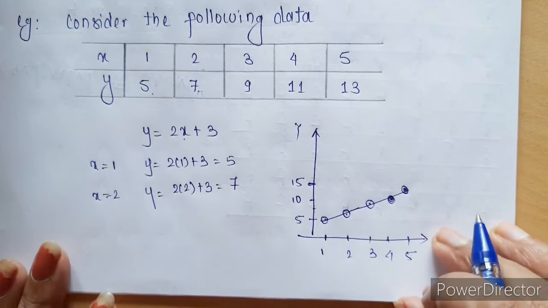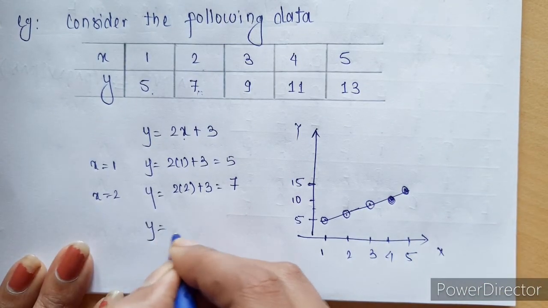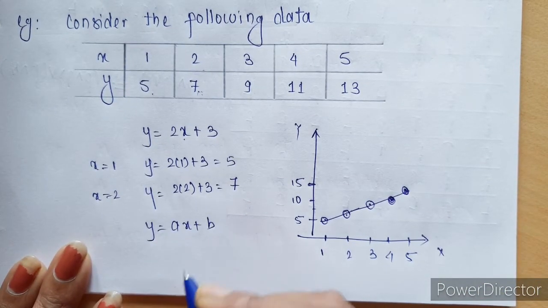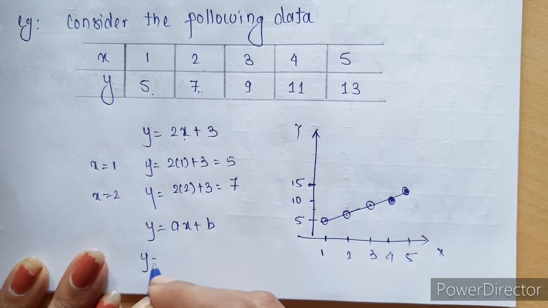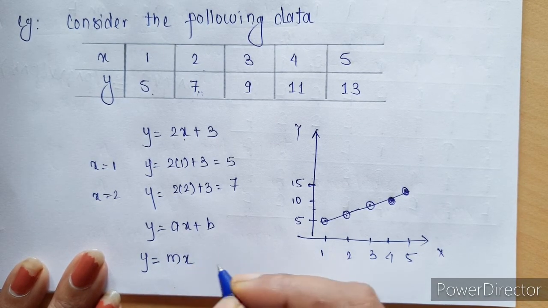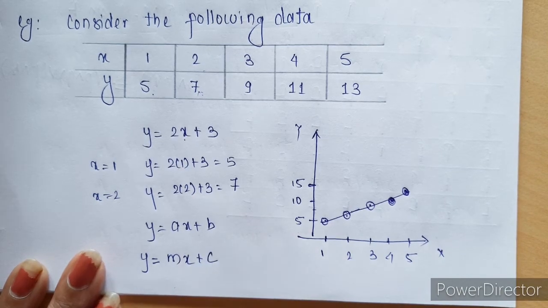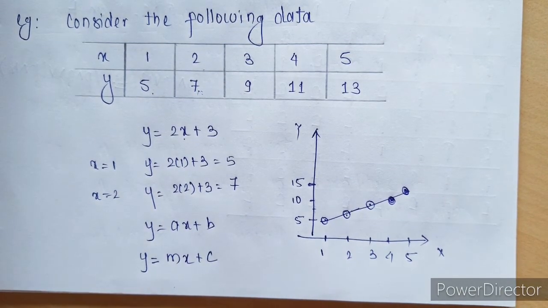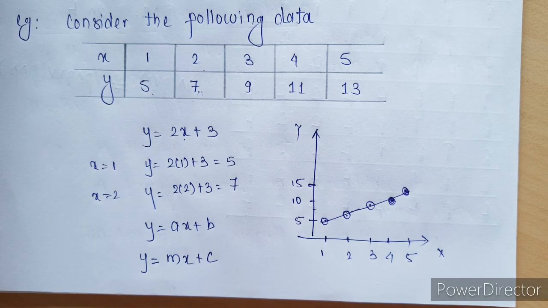In general, we can also write this as y equals ax plus b, or the most known equation is y equals mx plus c. So in such cases, when there is a constant change and we are getting a straight line, it is called a linear correlation.